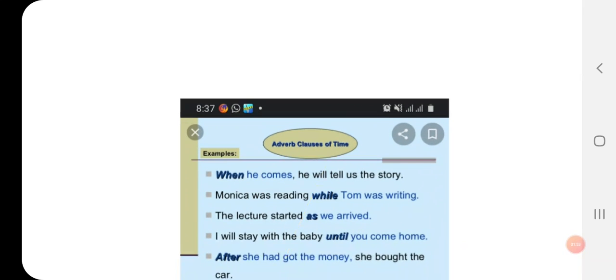There's more. Look at examples of adverbial clauses of time. When he comes, he will tell us the story. Monica was reading while Tom was writing. The lecture started as we arrived. I will stay with the baby until you come home. After she had got the money, she bought the car.